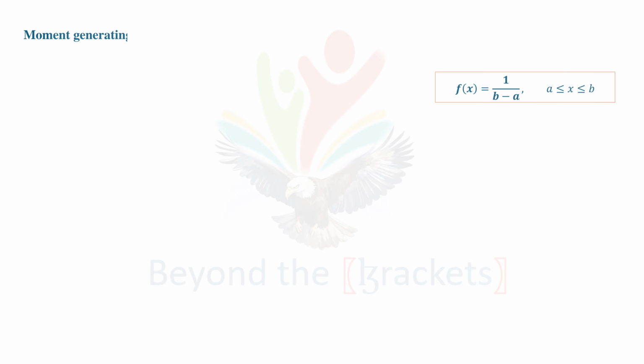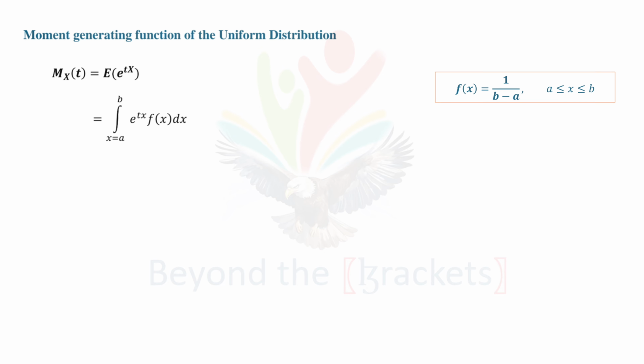Moving on to find the moment generating function of the uniform distribution. We know that the moment generating function is given by the expectation of e power tx, which is nothing but the integral from a to b of e power tx f(x) dx. Substitute the value of the probability density function f(x) as 1/(b - a).